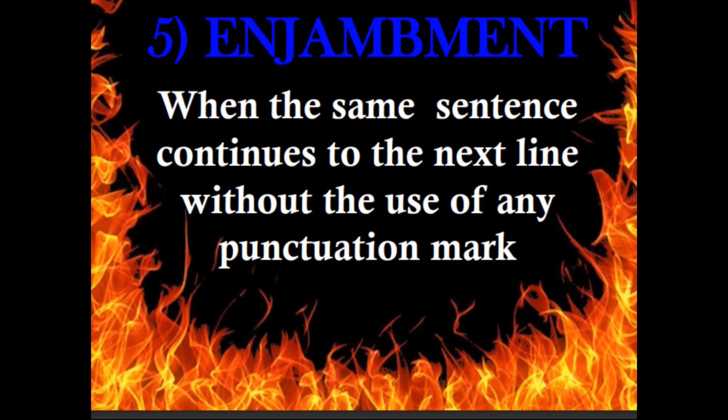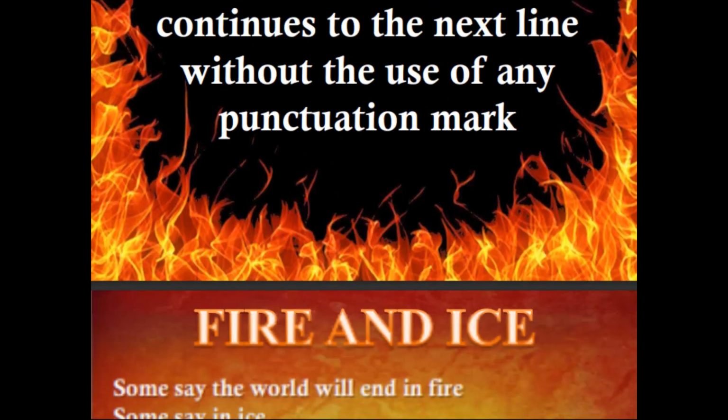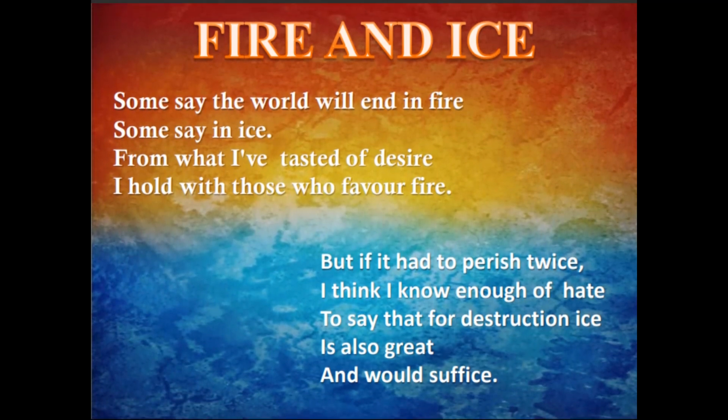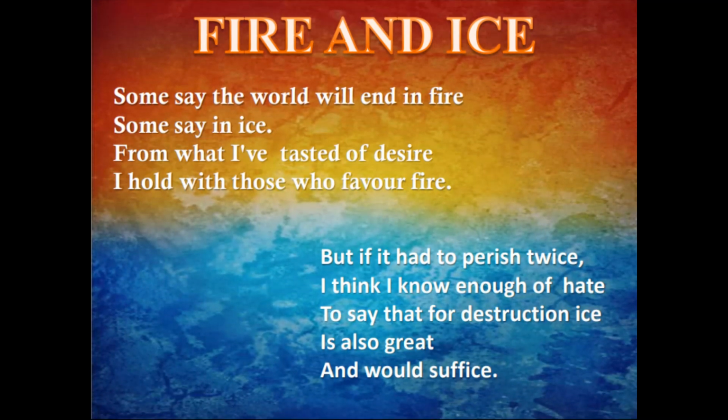Enjambment is when the same sentence continues to the next line without the use of any punctuation mark. Now let's see where it is being used in our poem, Fire and Ice. Some say the world will end in fire, no punctuation mark is used here. Some say in ice. So we can say that in these two lines, enjambment is being used. Now, from what I have tasted of desire, again, no punctuation mark. I hold with those who favor fire, again. In the second two lines as well, enjambment has been used.